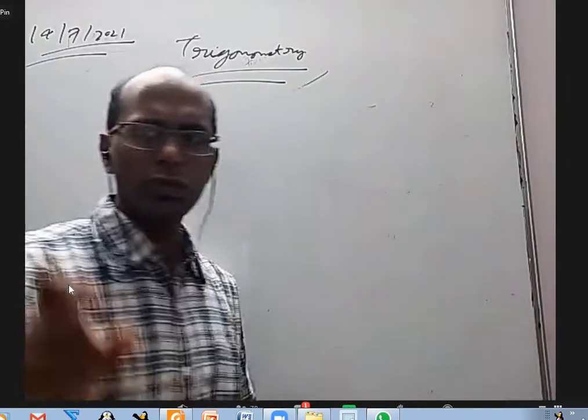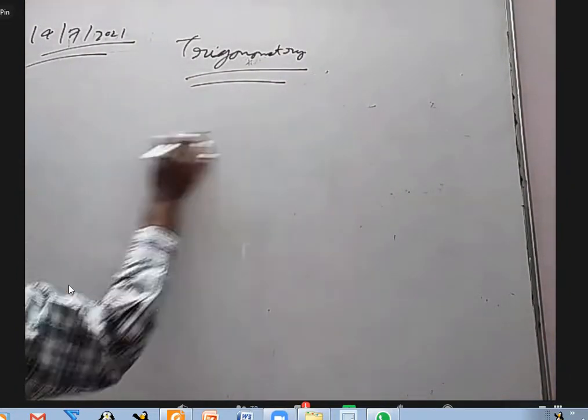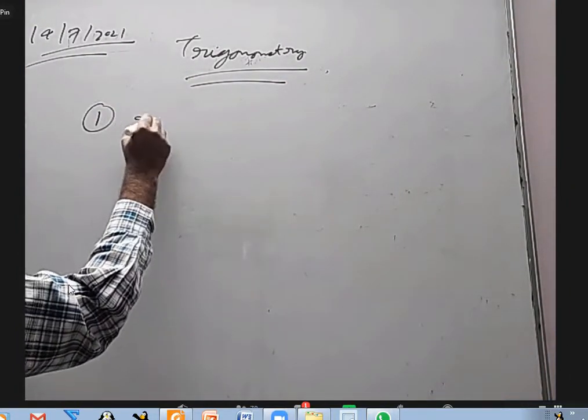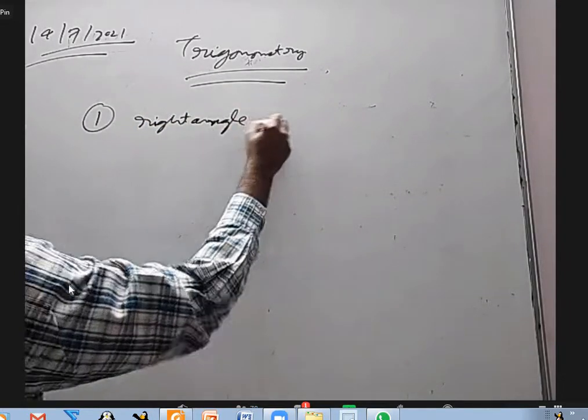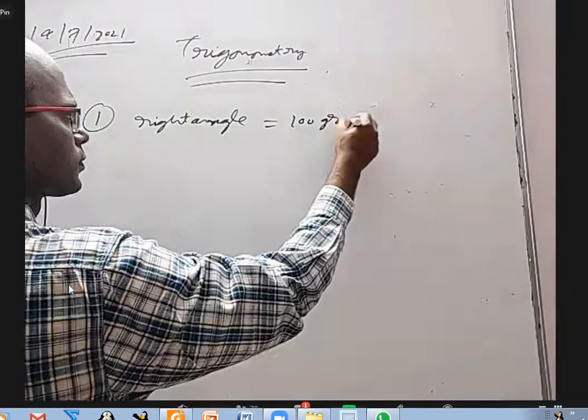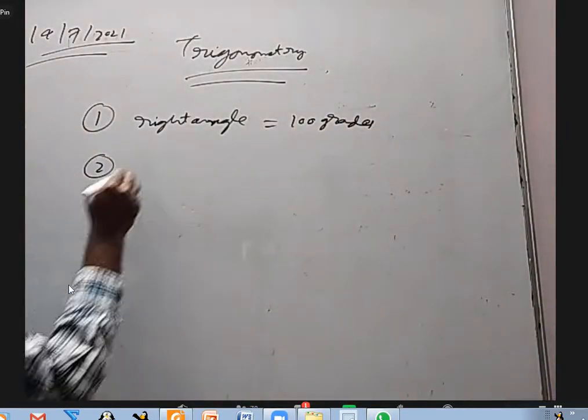So I'll not talk about the names centesimal, sexagesimal system and all that. Don't worry so much. First point: a right angle is equal to 100 grades, and we are not going to use it so much, so don't worry.